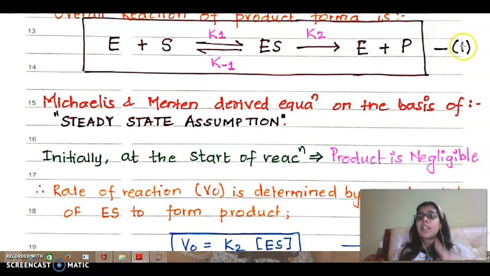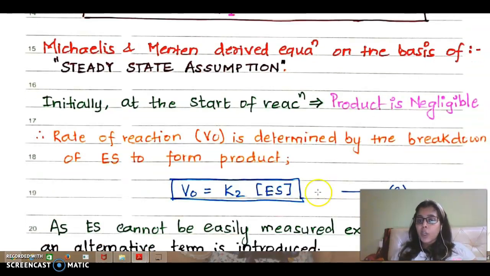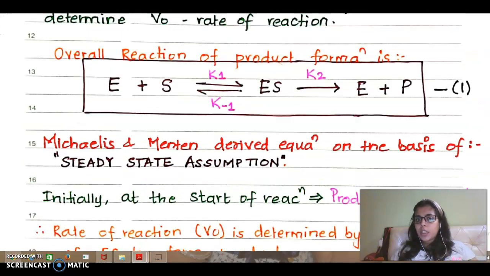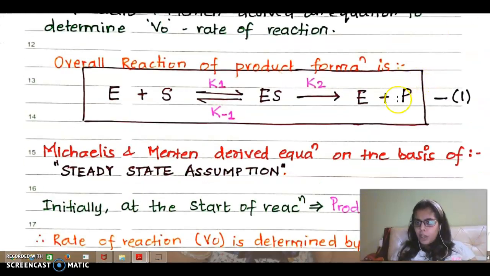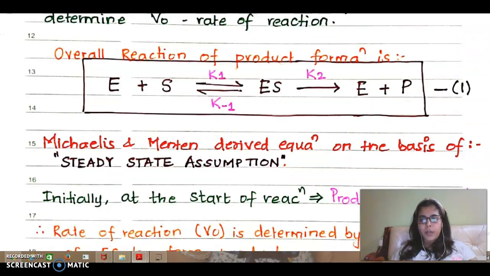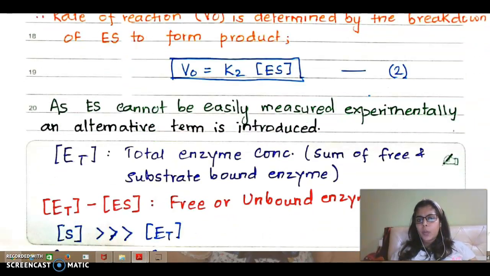Hence my initial rate of reaction is K2 into ES. Everybody should understand what I am saying. So if the product is formed initially, then it is ideally by K2, which is my constant, into the reactant here, which is ES. I have marked this as equation 2.